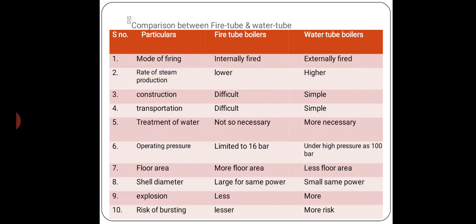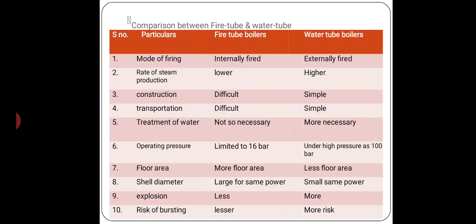Treatment of water is not so necessary in fire tube, and more necessary in water tube boilers. Operating pressure is limited to 16 bar, so the fire tube boiler is also known as a low pressure boiler, and in the water tube boiler we can generate steam pressure up to 100 bar, so it is called a high pressure boiler. Shell diameter is large for fire tube and less for water tube.